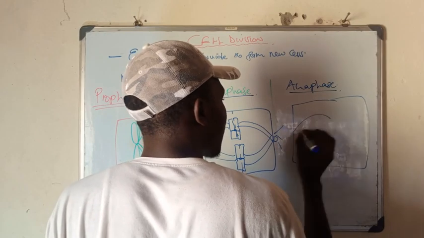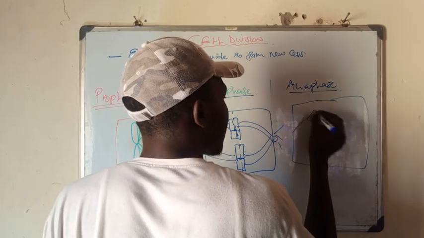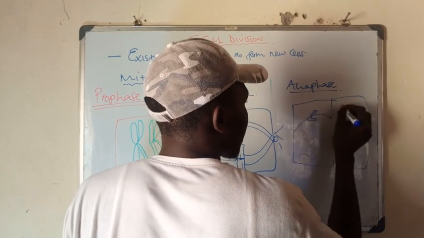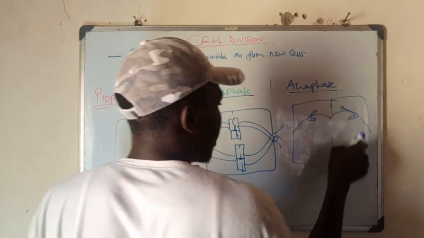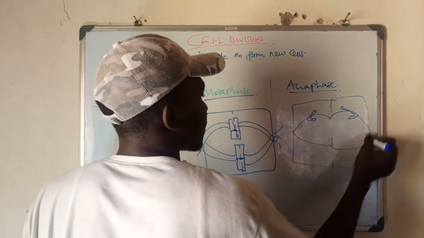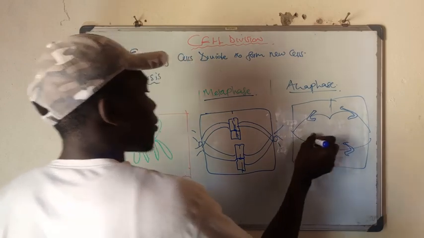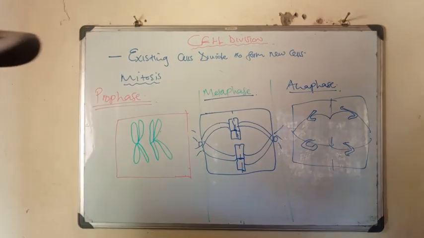So it will look something like this, where you have this chromosome being put there, and this one also being put there. You can also have something like that. So they are now being put to what? To opposite poles of these spindle fibers or of the cell.